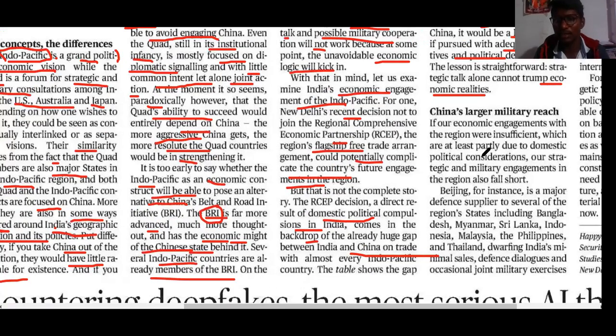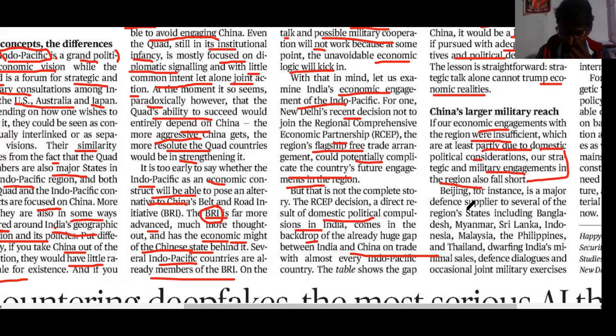And coming to China's larger military reach, economic engagement alone is insufficient. Not only economic engagement, but with at least partly domestic political considerations, our strategic military engagement in the region also falls short when compared to China.